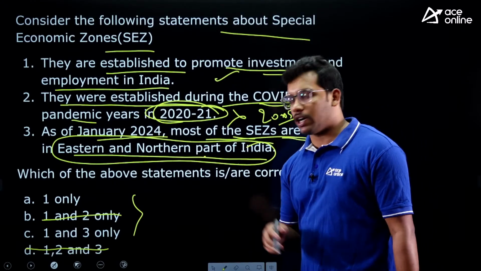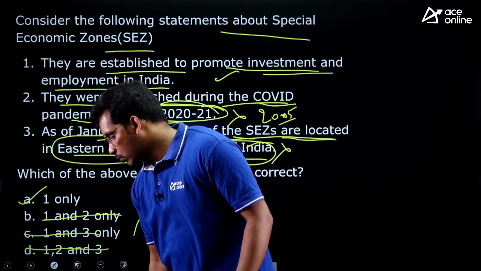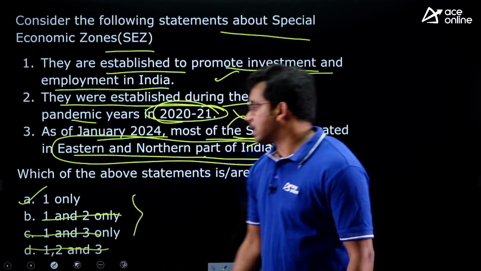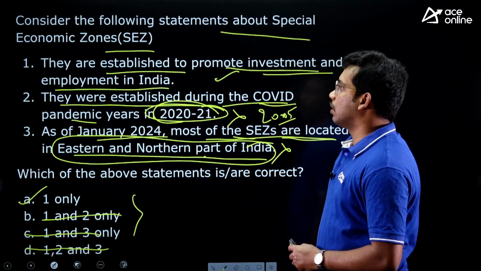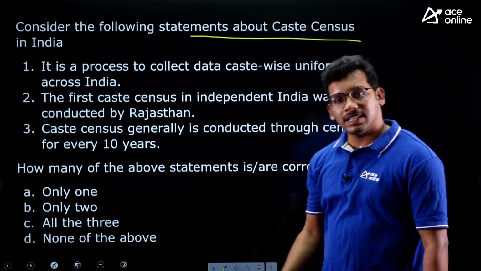So it is mostly located in the southern part. So this is also wrong, and the answer is A only, right? Very good. So someone has answered it correctly. The answer is 1 only. Second one, consider the following statements about caste census in India.